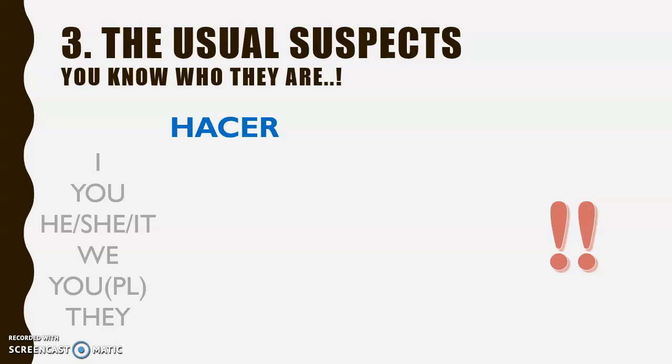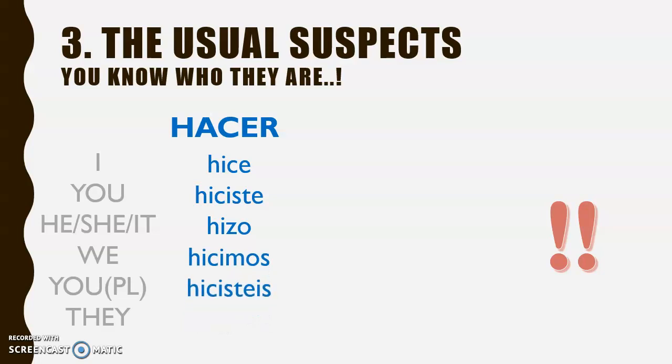So we have hice, hiciste, hizo, hicimos, hicisteis, and hicieron. He's almost like a radical, apart from that third person, he, she, it, where that C is changing to Z as well. It's quite an unusual one. Again, try to memorise that lovely pattern. He's a very common verb. It's great for you to try to get that filed away in your head. I, you, he, she, it, we, you, they: hice, hiciste, hizo, hicimos, hicisteis, and hicieron.